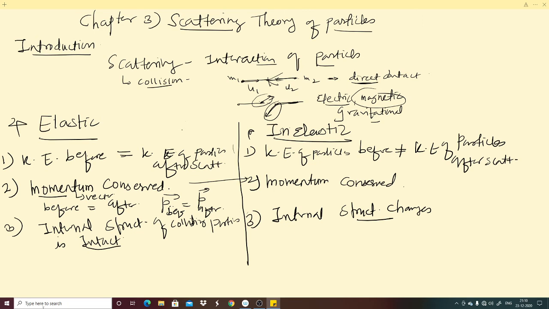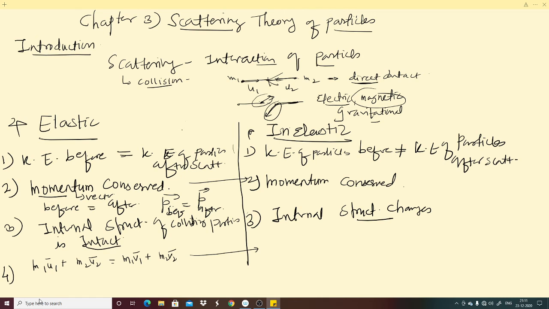This is equal to m1 v1, where m1 is mass of the first particle and v1 is its velocity after scattering, plus m2 v2. This is the momentum after scattering. So m1 u1 + m2 u2 = m1 v1 + m2 v2, which is the equation of momentum conservation.